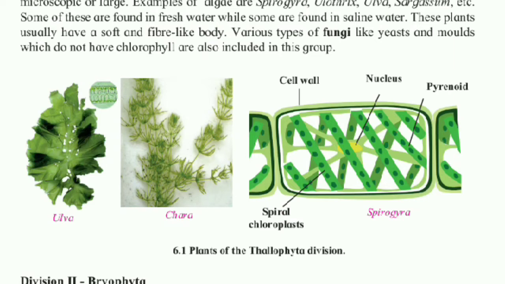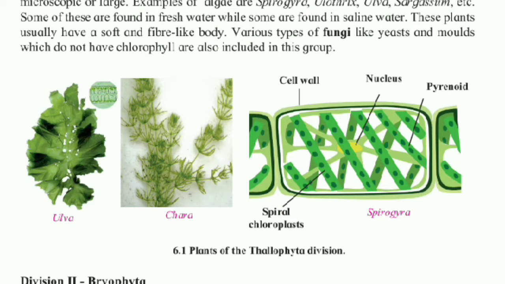Some grow in fresh water while others in marine water. These plants do not have specific parts like root, stem, leaves and flowers. They are autotrophic because of presence of chlorophyll in it. For example, algae like Spirogyra, Chara and Ulva.